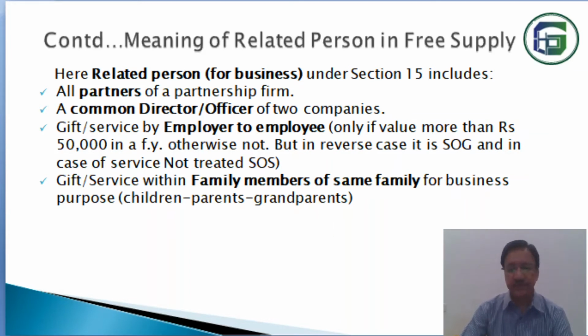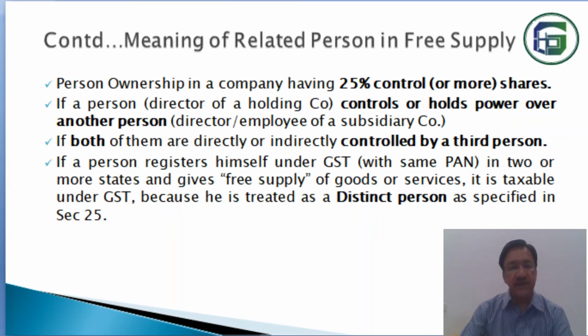So this is over. Now another point here you see: person's ownership in a company having 25% control or more shares. If a person in a company has minimum 25% shares, then in that case he has some control over that company, so that will be treated as related person.